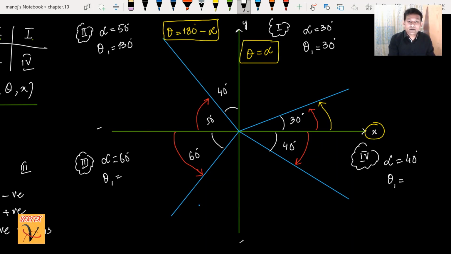I'm moving to the third quadrant here. In the third quadrant, I have to find the general angle. Always move from the positive x-axis, so I will move from here.